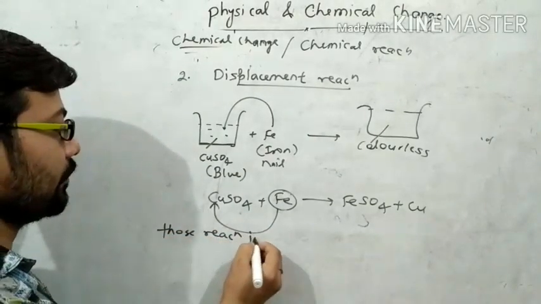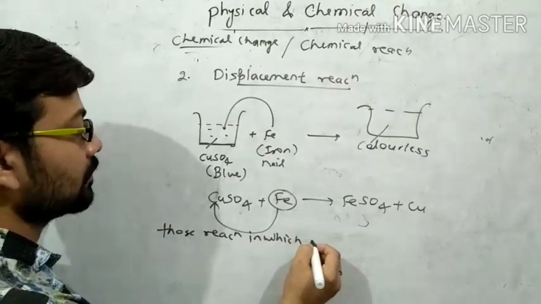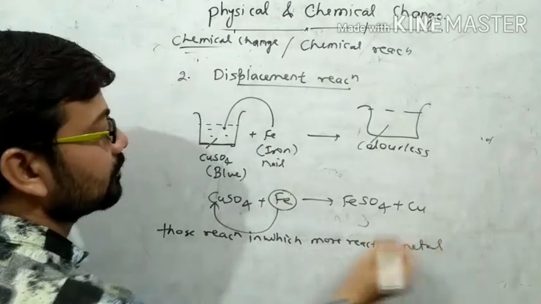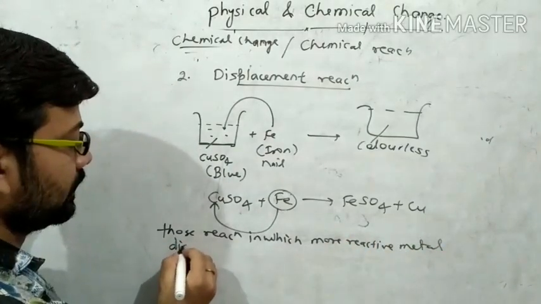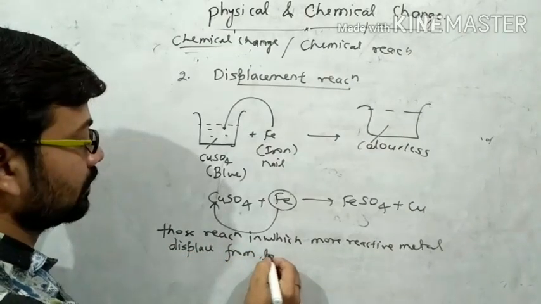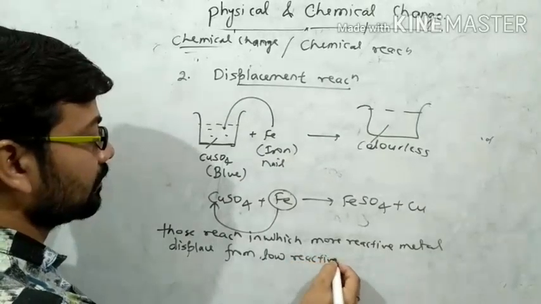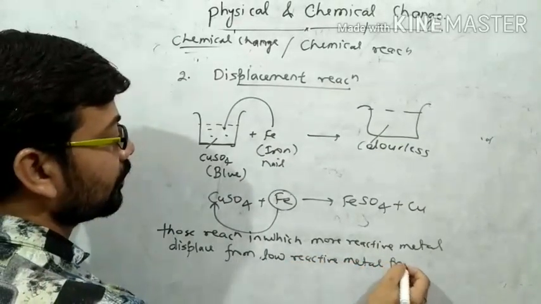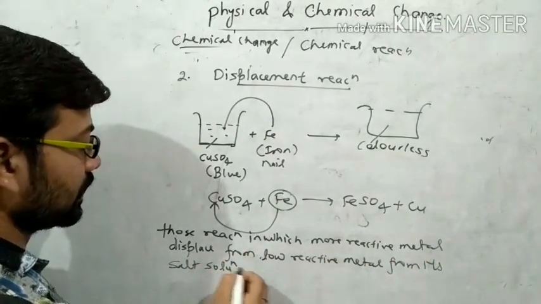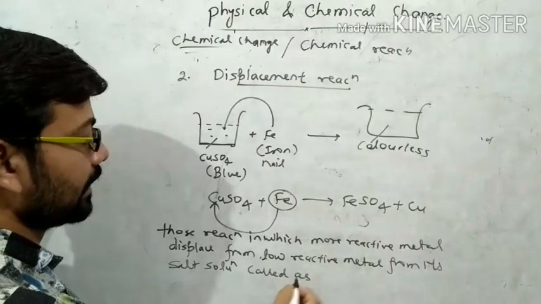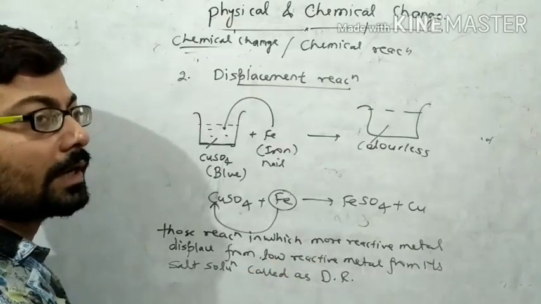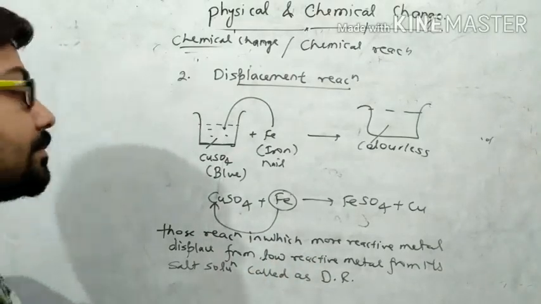Those reactions in which more reactive metal displaces low reactive metal from its salt solution called as displacement reaction, right?